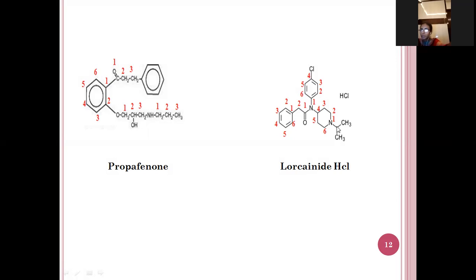So 3 carbon atoms are there, so it is a propane. And here for the nitrogen, the 4-chlorophenyl, because for the phenyl group ring at the fourth position, the chlorine atom is attached. So it is a 4-chlorophenyl. See, I will explain it again. This is the acetamide structure. In the second position, a phenyl group, and here the piperidine structure is there. At the first position, propane structure, and here 4-chlorophenyl. This is the hydrochloric acid.